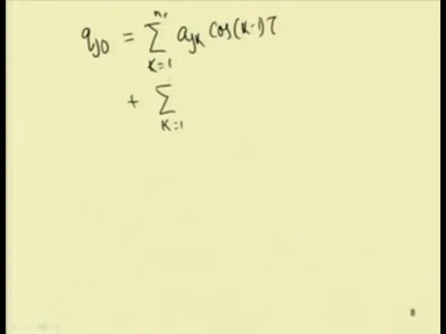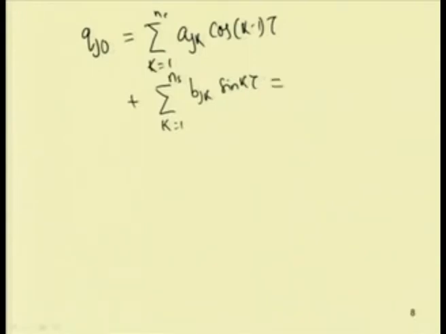So, we can write this as the sum from k equal to 1 to n c, these are cosine terms, so let n c represent the number of cosine terms, of a j k cos of k minus 1 tau, plus, similarly, the sum from k equal to 1 to n s, where n s represents the number of sine terms we are considering, of b j k sin k tau.